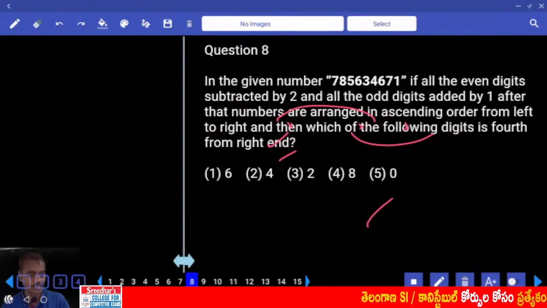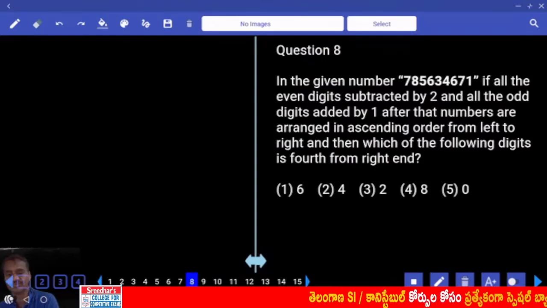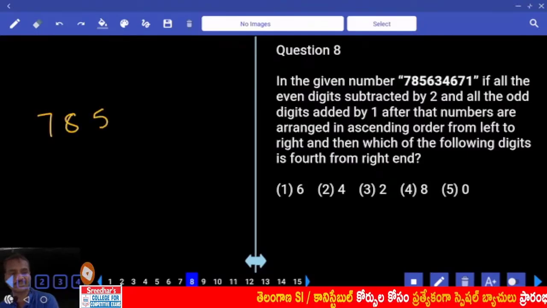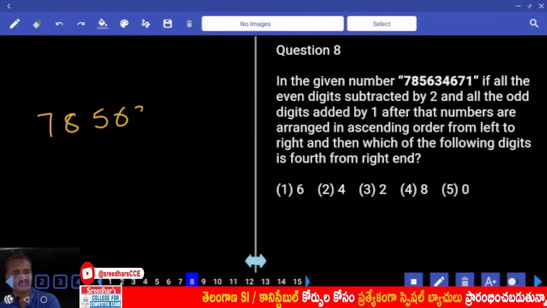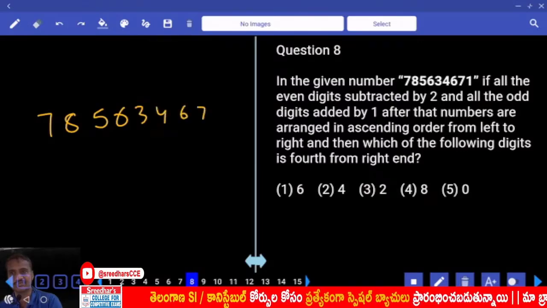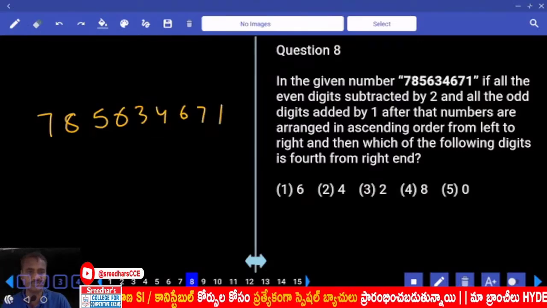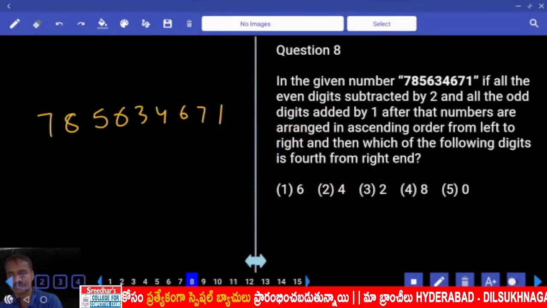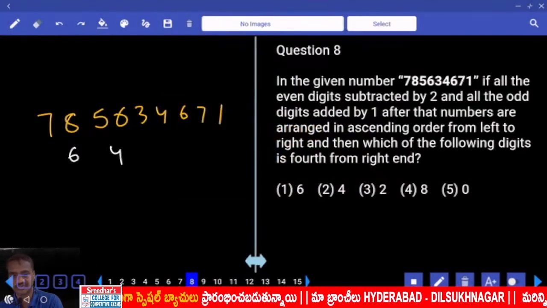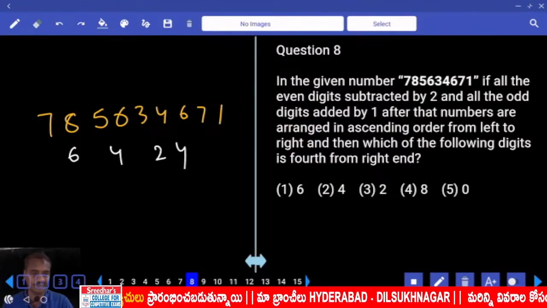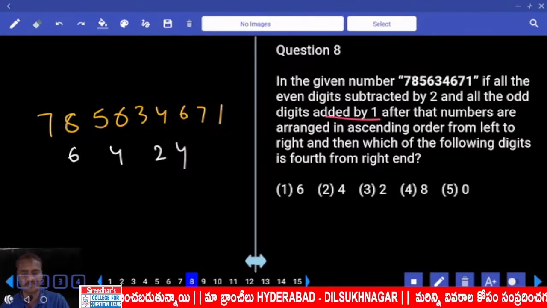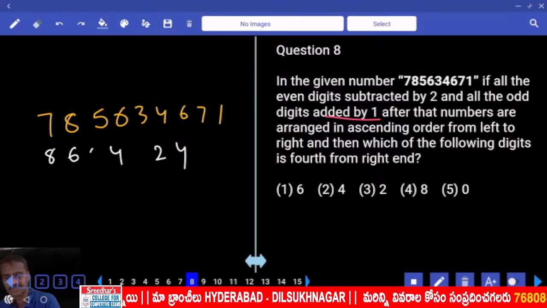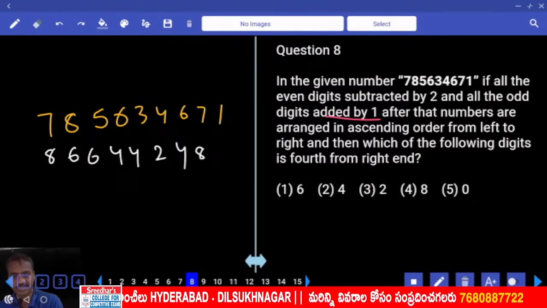Then the 8th one. Now in the given number, what is the number we have? 78564, 78634. Now 671 is the number. Now here all the even digits are subtracted by 2. Now how much is to be subtracted from each of these? 2. Now 6, this is 4, this is 2, this is 4. And 1, and all the odd digits are added by 1. Now this is 8, 6, 4, 8, 2.